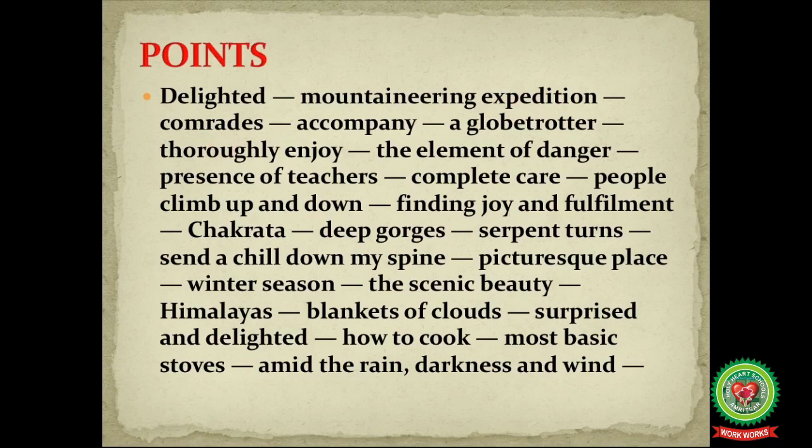We are telling who is going to accompany us. Then a globetrotter, thoroughly enjoy. Here we can also mention the element of danger, and no need to worry because there will be the presence of teachers as they will be taking the complete care. Now, what do people normally do on mountaineering expedition? They climb up and down, they finding joy and fulfillment.